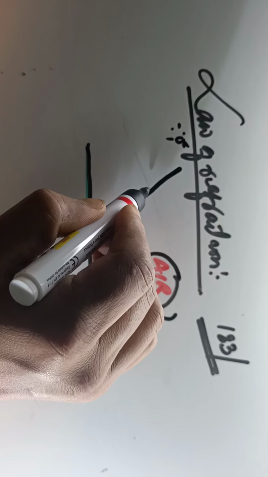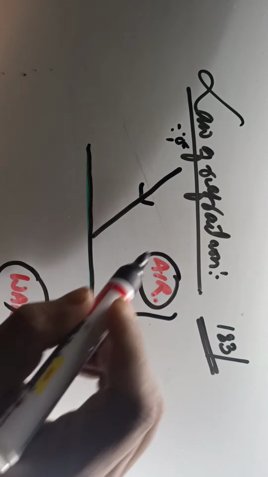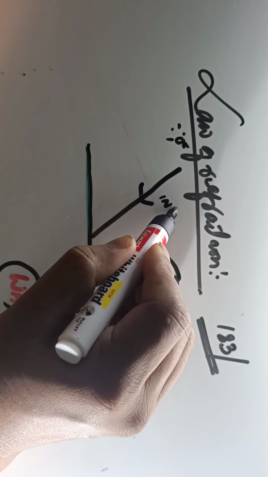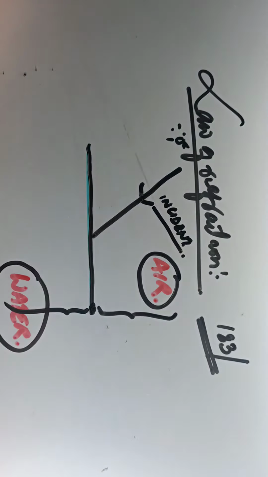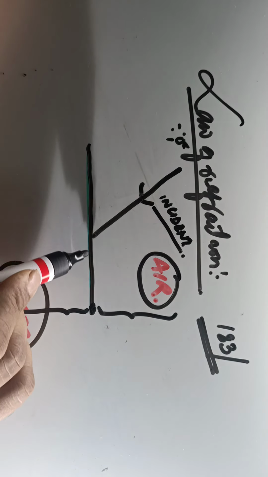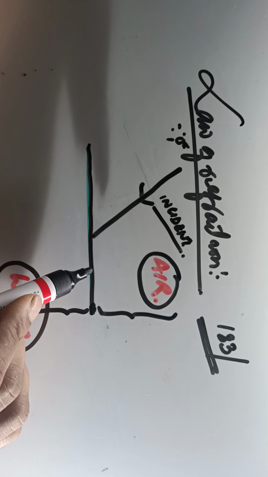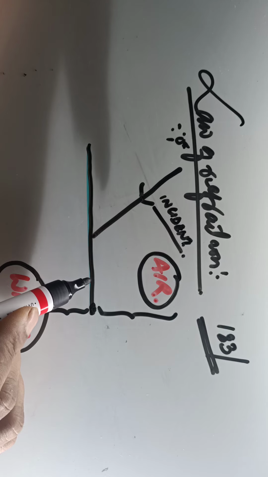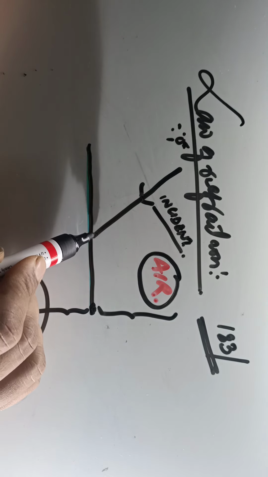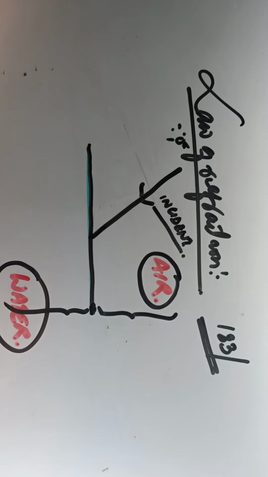This ray of light will be called the incident ray of light. This is the separating surface, or as your book mentions, the interface of two transparent media. This is the point of incidence where the incident ray of light strikes the separating surface.